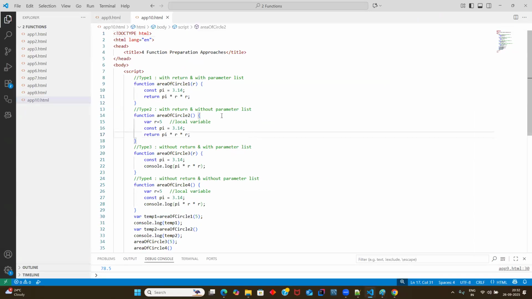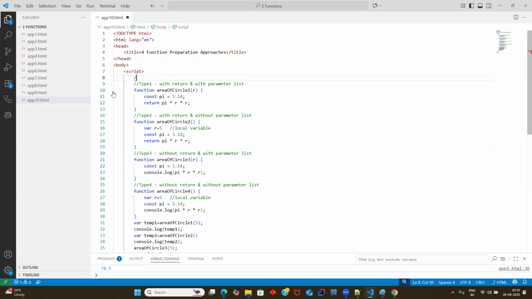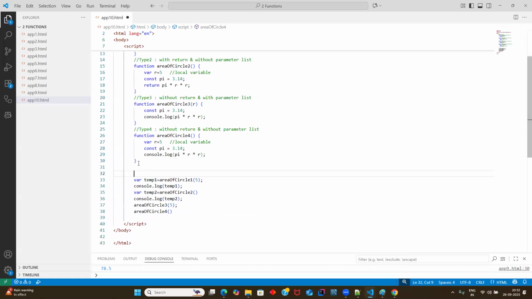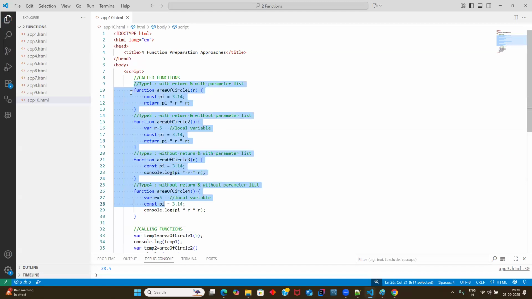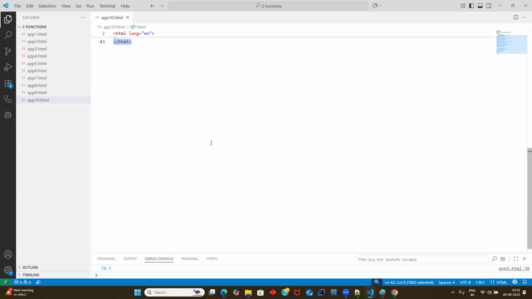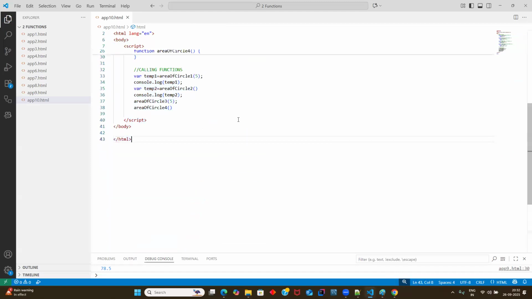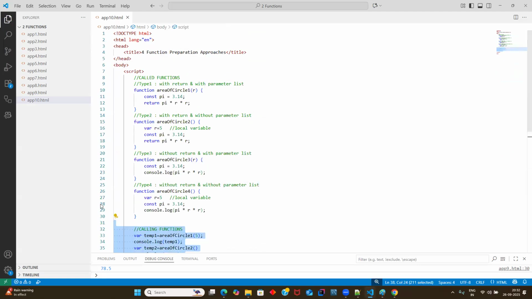Yeah. So guys, so far, if you see the code base, all are the called functions, first of all. Now, at the bottom, you're calling functions. So this is your section of called functions, and down here, the calling function section, okay? Now, the file name is what? .html, right? And how many lines of code is here?